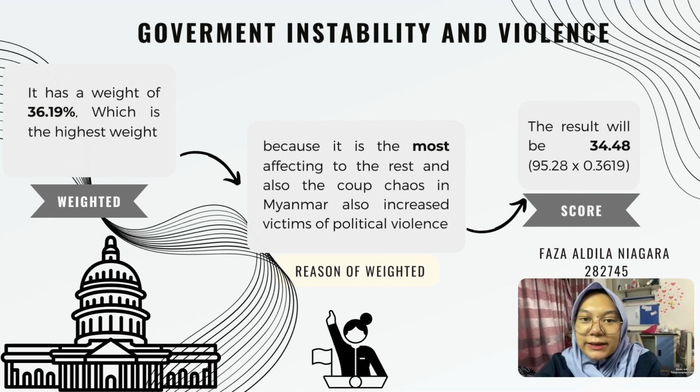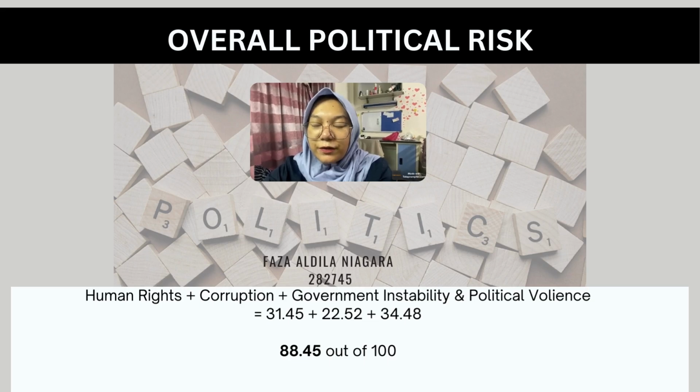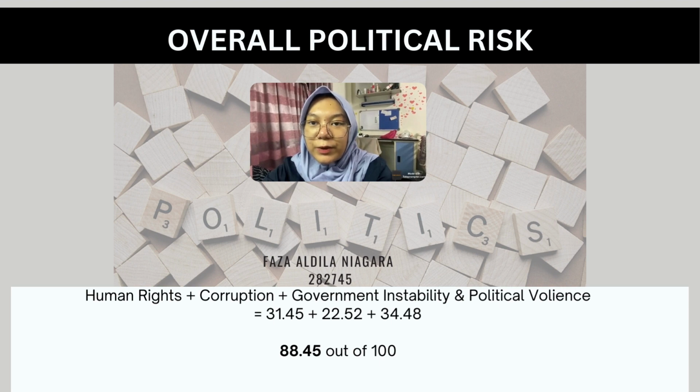The weight is 36.19%, which is the highest, because it most affects the other indicators, and also the chaos in Myanmar increased victims of political violence, so the result will be 34.48. So overall, the political risk over the 3 indicators will be 88.55 with the calculation below.